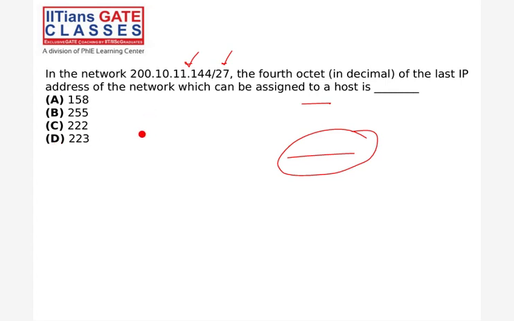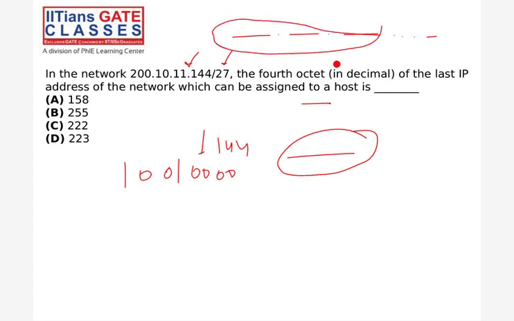So 3 bits for it as the subnet ID. Answer is A. Yes. Nice. 58, right.